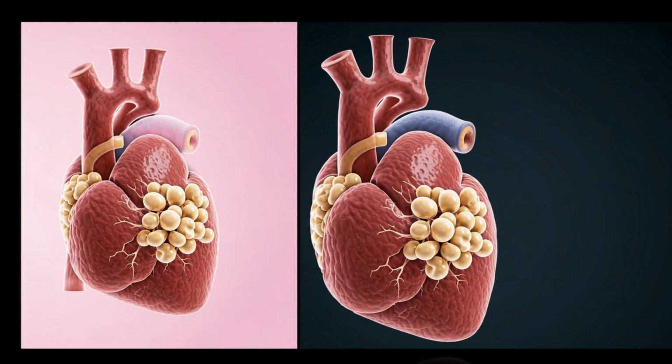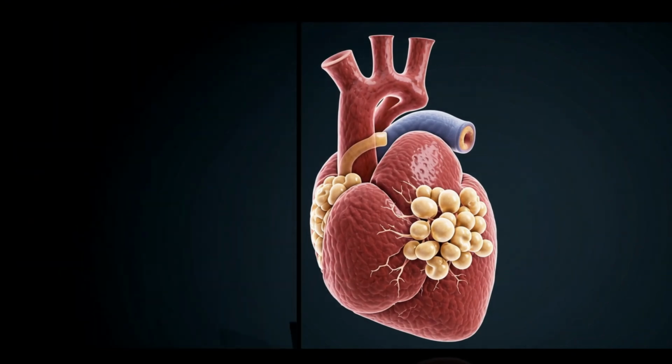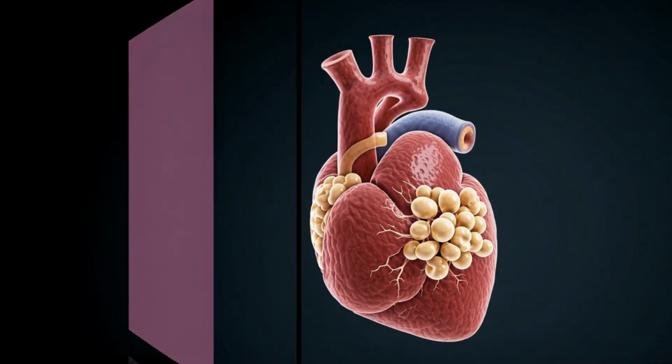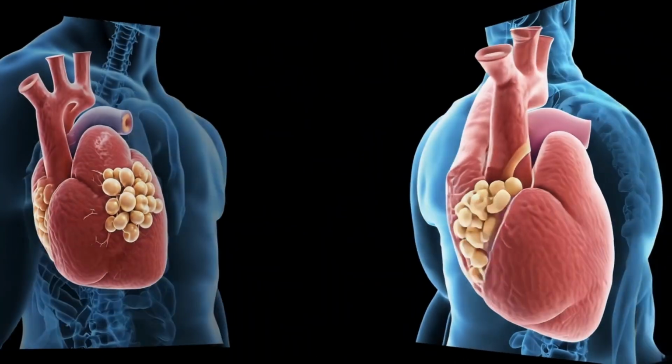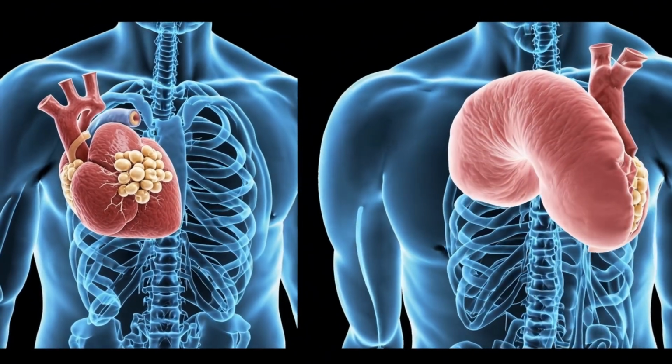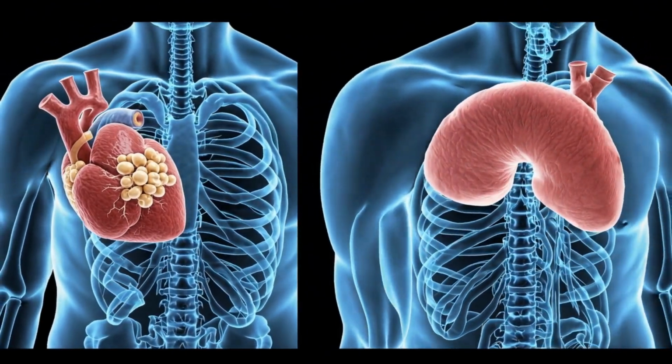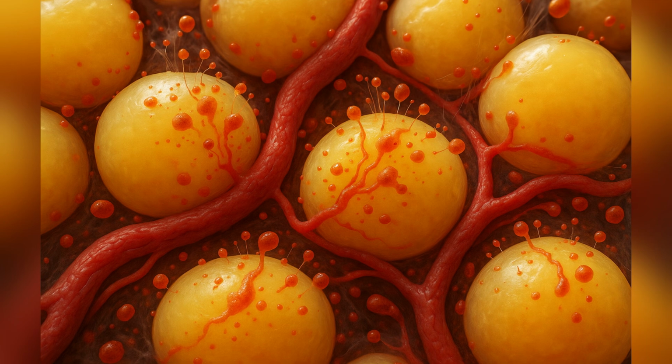Similarly, human patients with congenital or acquired lipodystrophy, who lack adequate adipose tissue, suffer from extreme ectopic fat deposition and severe metabolic disease despite having very little body fat, highlighting the indispensable role of adipose tissue as a safe reservoir.